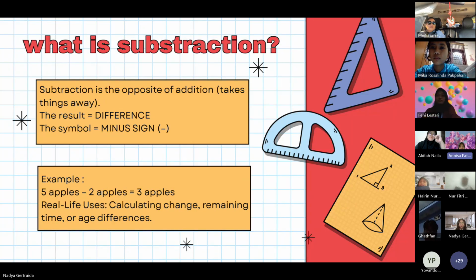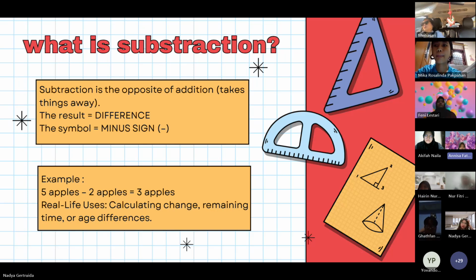What is subtraction? Now let us discuss subtraction. Subtraction is the opposite of addition. If addition adds things up, subtraction takes things away. So, we find the difference between two numbers by subtracting one number from another. The result of this subtraction is called the difference. The symbol used is the minus sign. Let us use the same example as before.